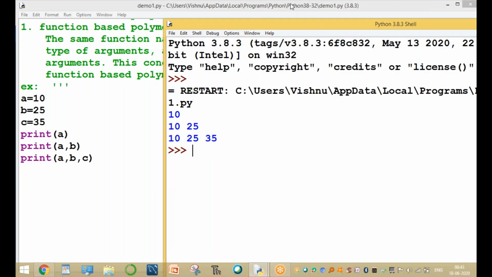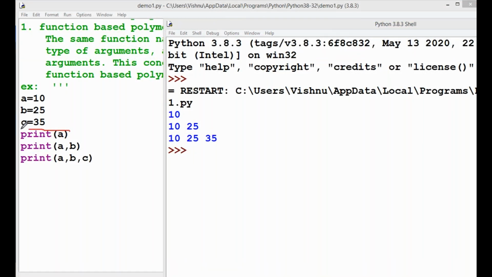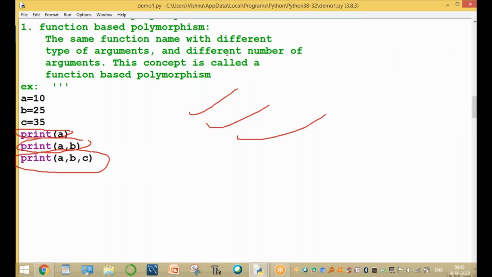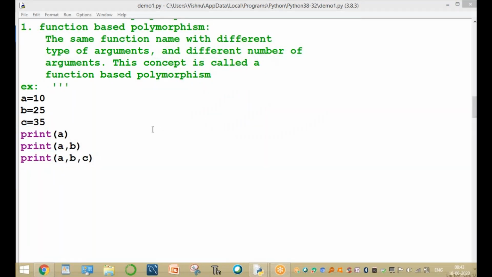Same name. Here to print the first concept, only one value. The next one prints the a and b values, and the third one prints the a, b, c values. Same function with a different number of arguments, and different types are also possible.